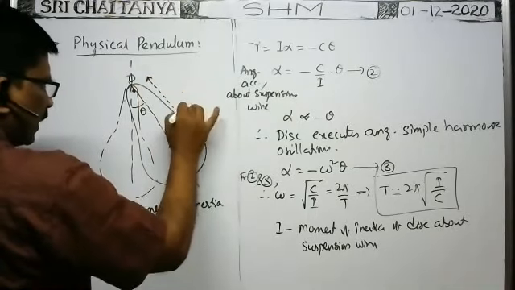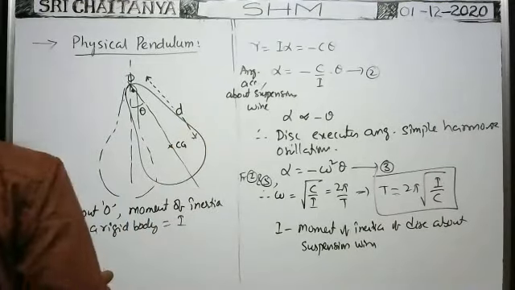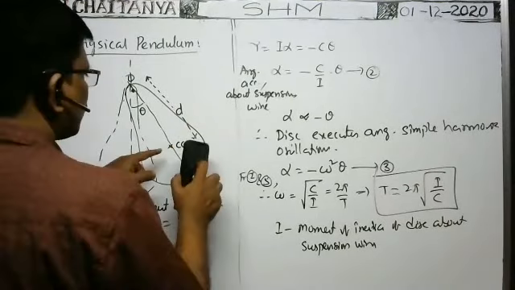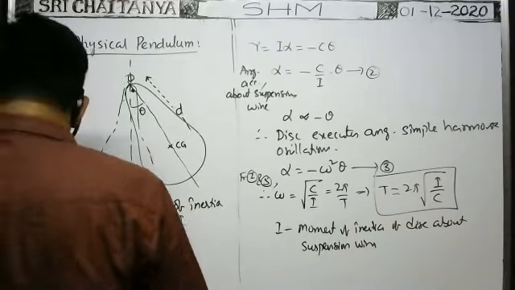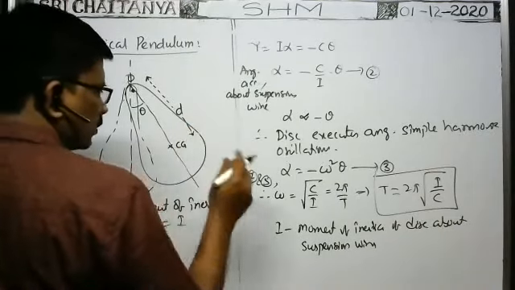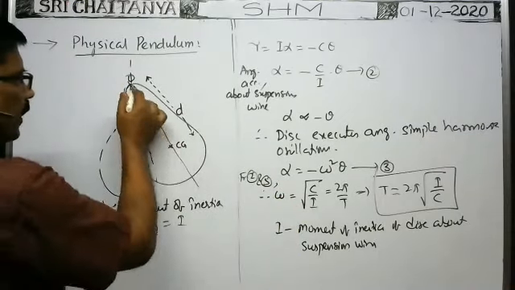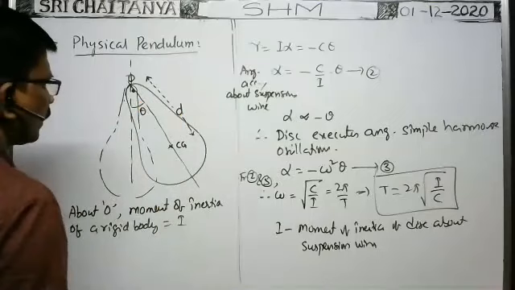Actually, we had considered the center of gravity only. Both are the same in case of small bodies. The distance of the center of gravity from the point of suspension is, say, D.